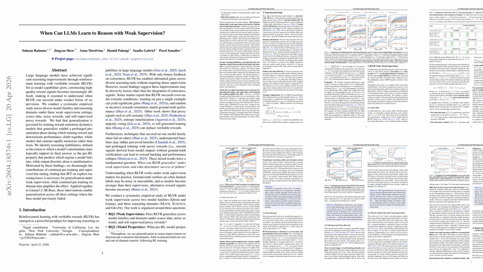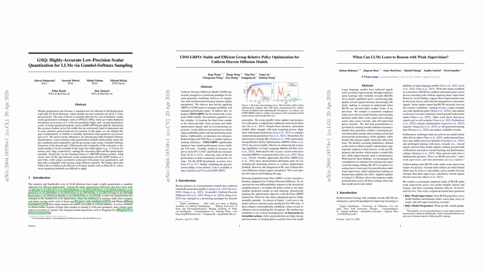Continual pre-training on 52B Nemotron-CC math tokens, plus supervised fine-tuning on 43.5K explicit reasoning traces, thinking SFT, raises faithfulness, extends the pre-saturation phase, and restores generalization for Llama 3.2 3B across all weak supervision settings. Non-thinking SFT on final answers alone is insufficient. That's a wrap on today's AI paper highlights.